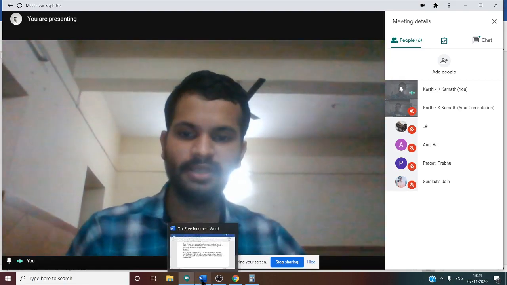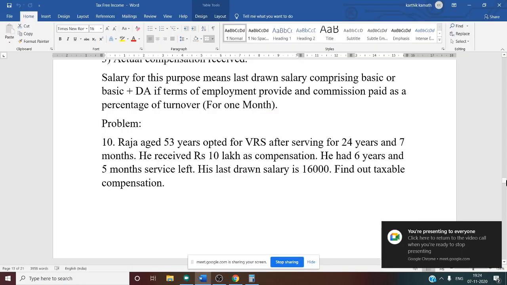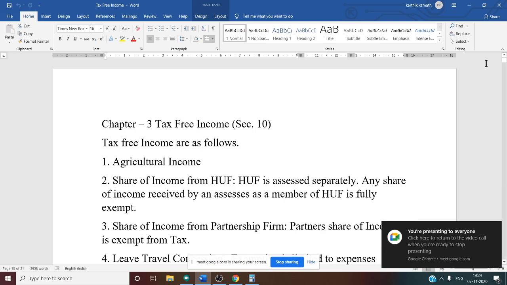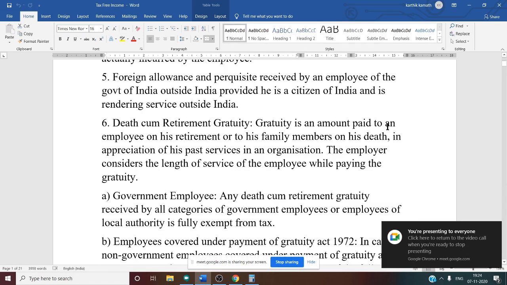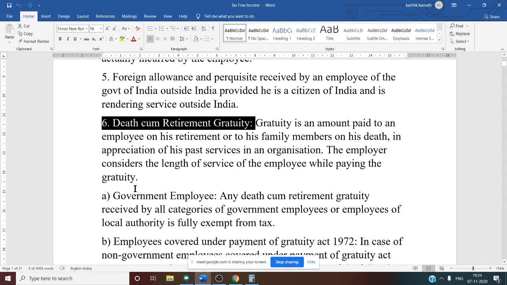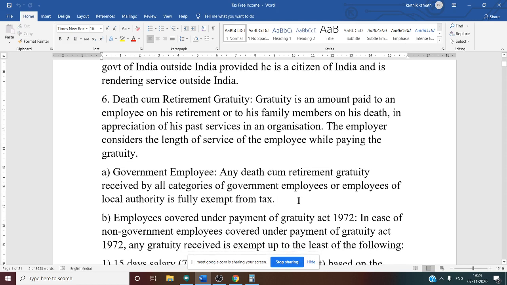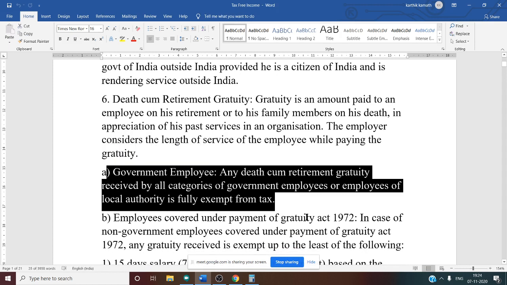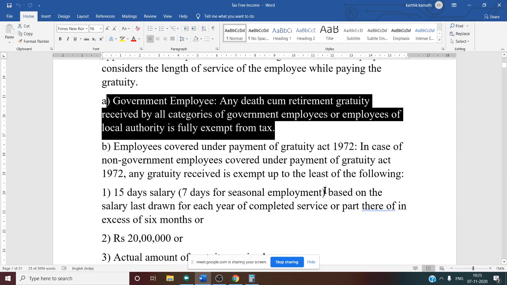Now first thing in this chapter, tax-free income, we have discussed gratuity. Death cum retirement gratuity we have discussed. Under that, a government employee is exempt. So what do you mean by that? Any amount received as gratuity by the government employee is exempt.